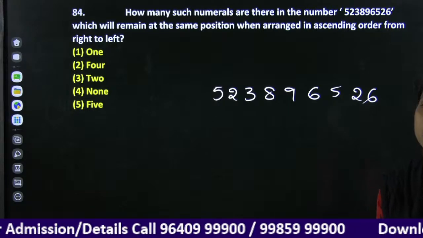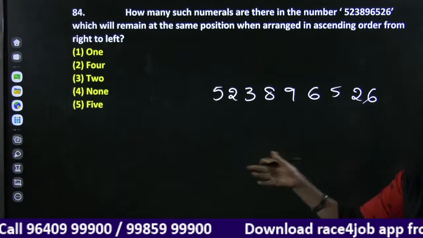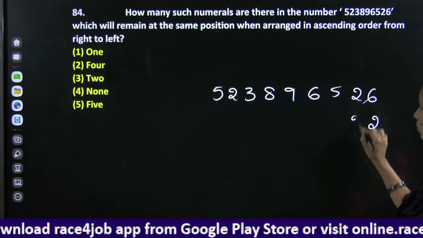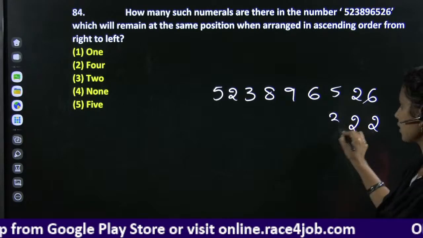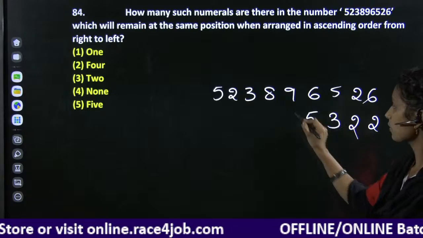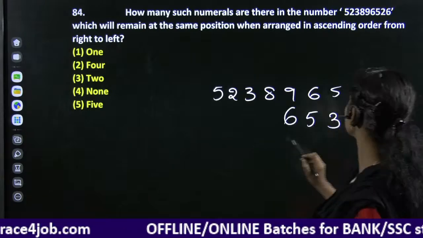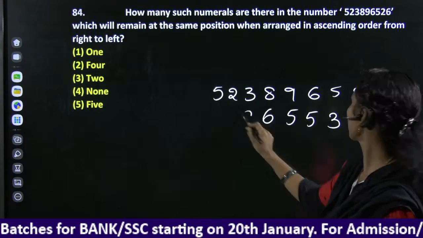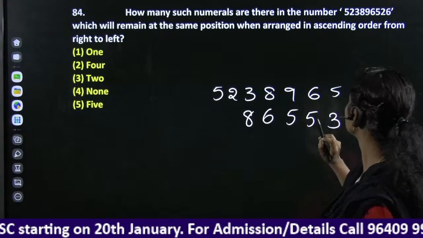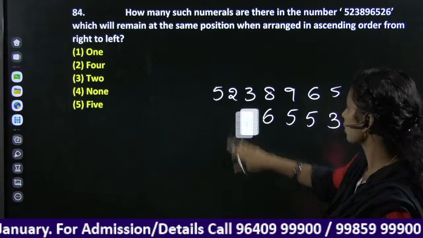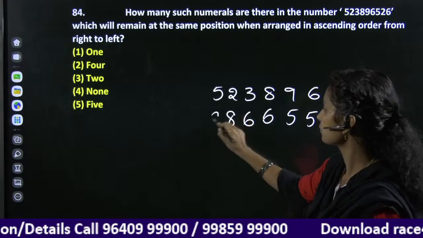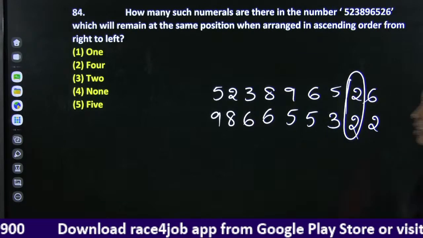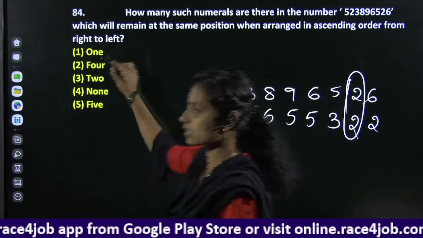Arranged in ascending order: 2, 2, 3, 5, 6. We have two 5s here, 6, 8. There are two 6s also, 8, 9. Check it. Only 2 is in the same position. All the remaining are different. Our answer here is option 1.